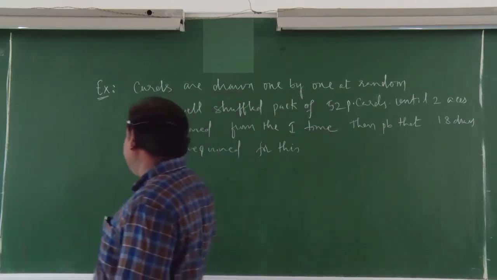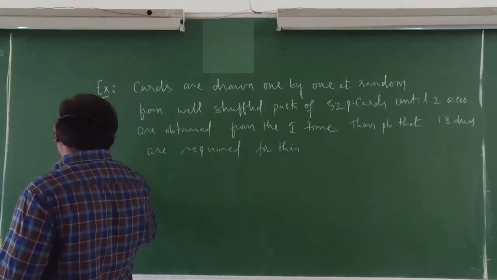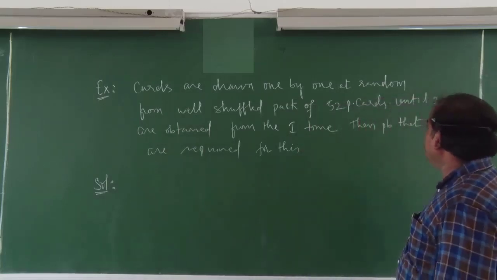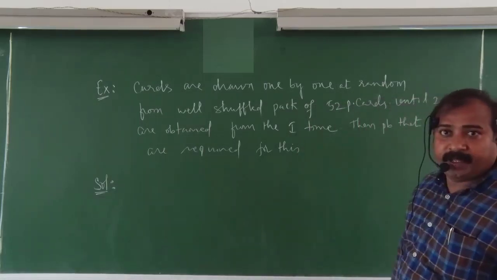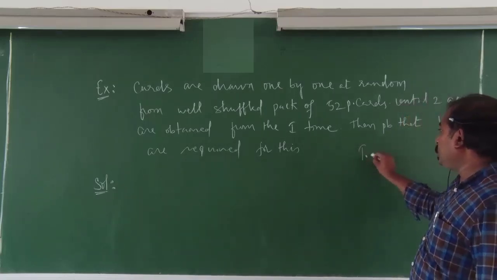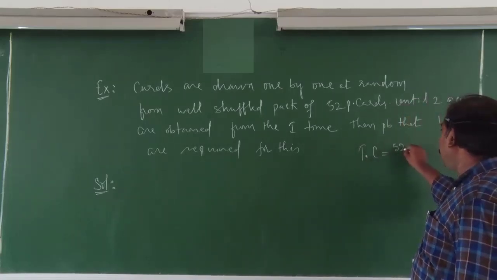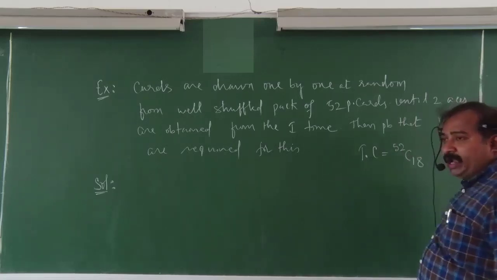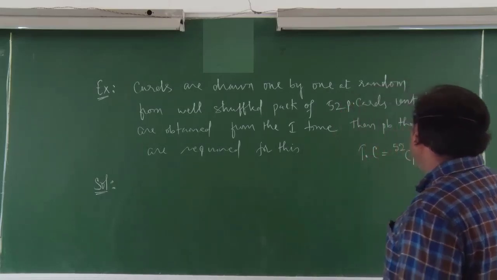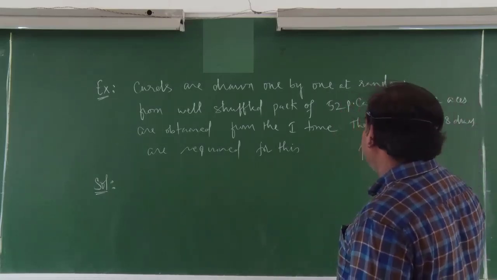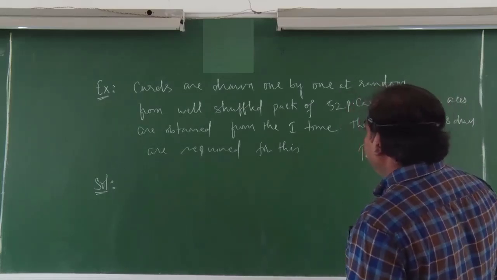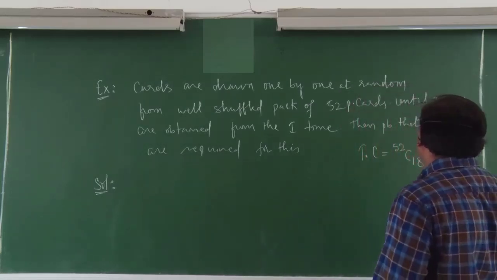What is the value? Listen here. So here if you observe, 18 draws they did. So the total number of cases is equal to selecting 18 out of 52. Cards are drawn one by one at random from a well shuffled pack of 52 cards until 2 aces are obtained. Then find the probability.